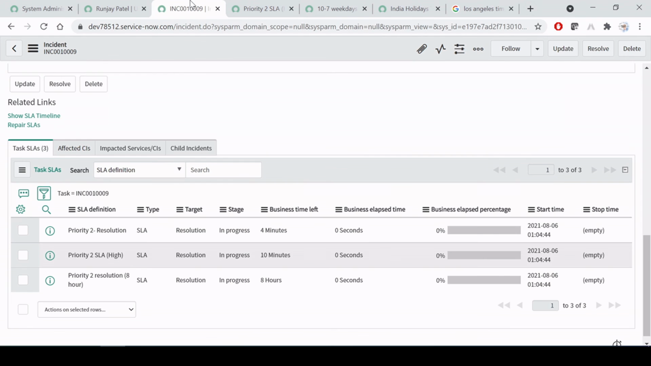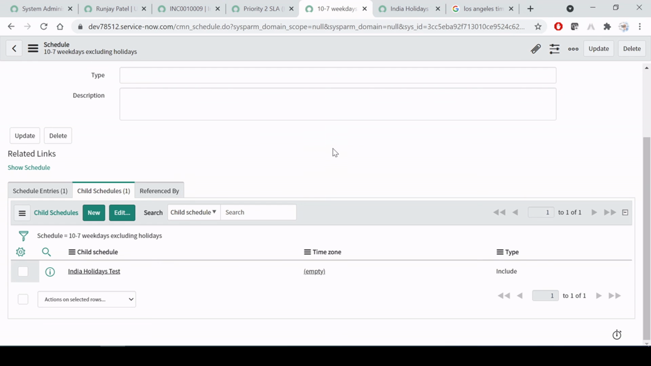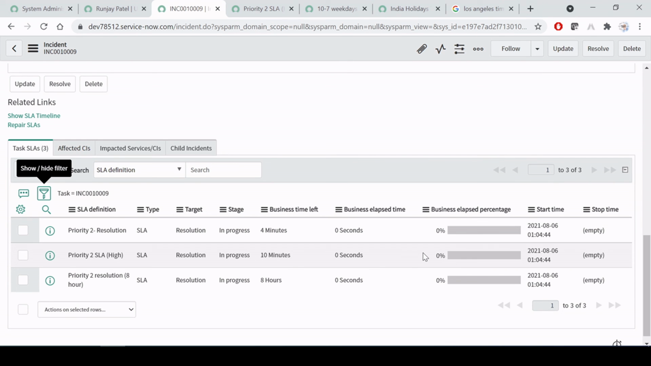As you can see here, SLA has not even started. It is on pause, meaning SLA is not taking the time, it is not executing. SLA is attached, and once the time for Los Angeles reaches 10 a.m., at that time our SLA will start running.